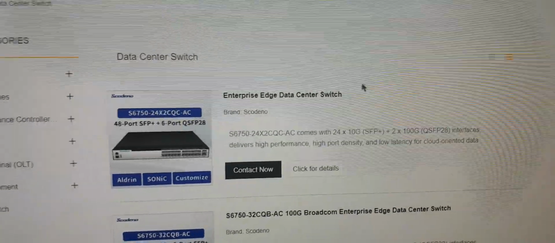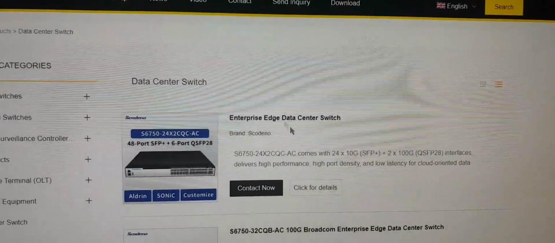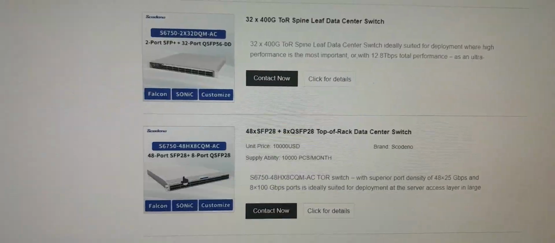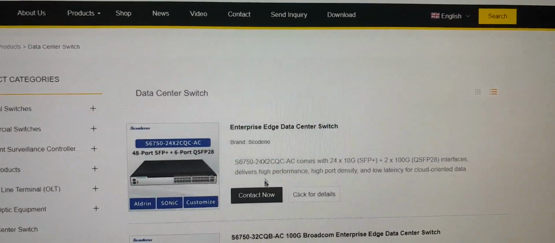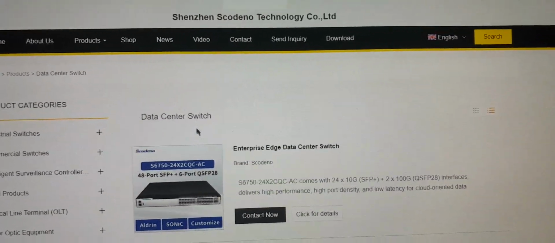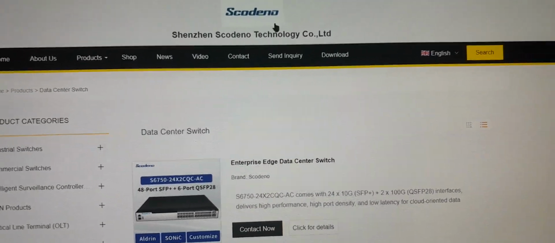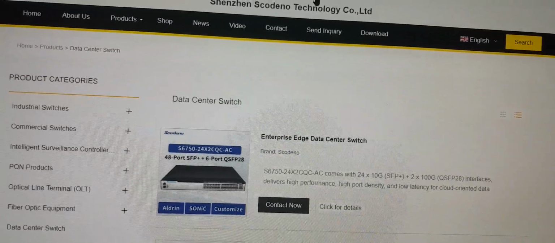So everyone, this is a data center switch. This is the Gazipur shop. This switch is available, please place an order. This is the contact now, and this is data center design, virtual data center design. I am always talking about data center related content.